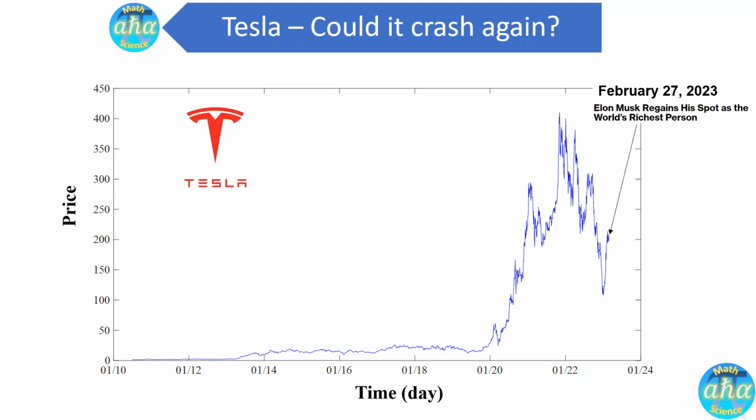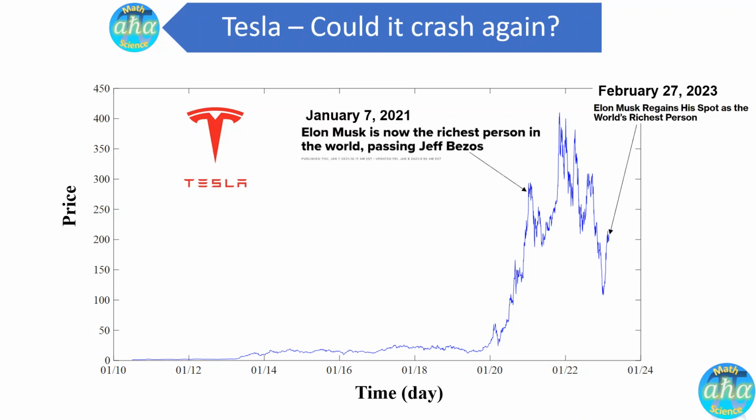And not long ago, back in January of 2021, the news headline said Elon Musk is now the richest person in the world, passing Jeff Bezos. And shortly after, you can see that the Tesla stock price just crashed, and it actually tanked more than 30%.